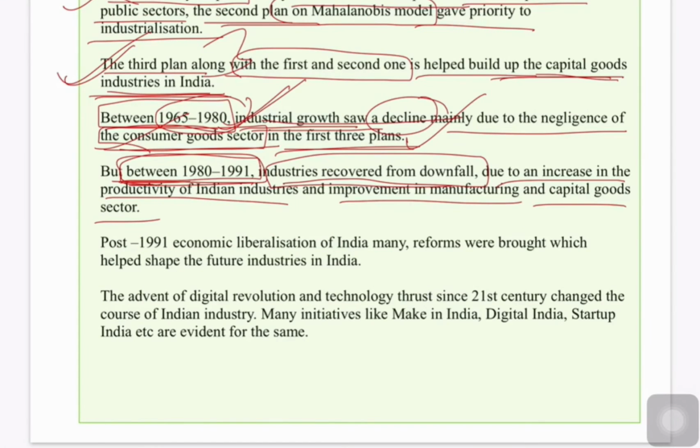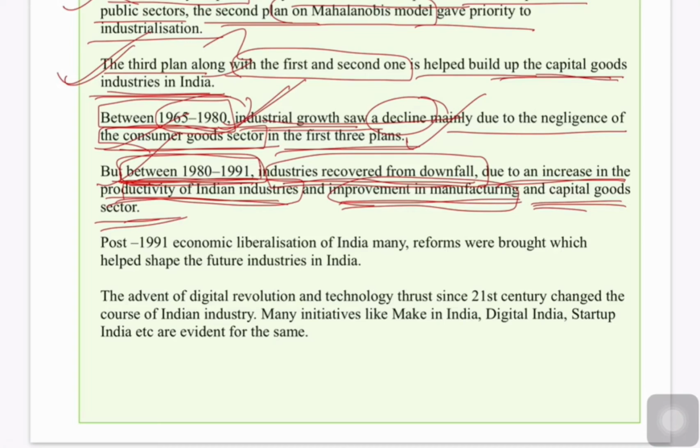But between 1980 and 1991, industries recovered from the downfall due to an increase in the productivity of Indian industries and improvement in the manufacturing and capital goods sector. So between 1980 and 1991, there was a considerable increase in the productivity of Indian industries and also improvement in the manufacturing and capital goods sector.